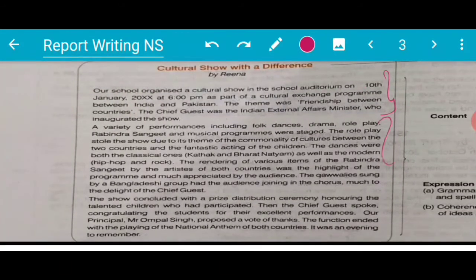Now this is the detail, right? The second paragraph. You may divide it into two, that's okay. If you are writing it in one, it will do.